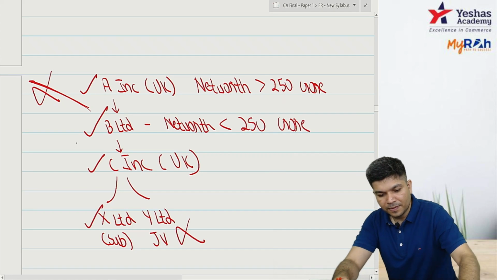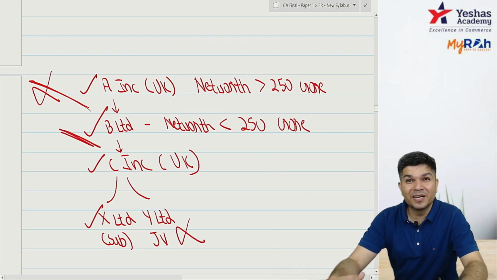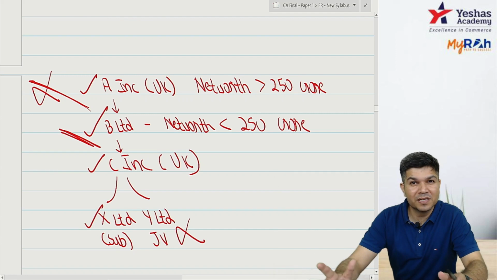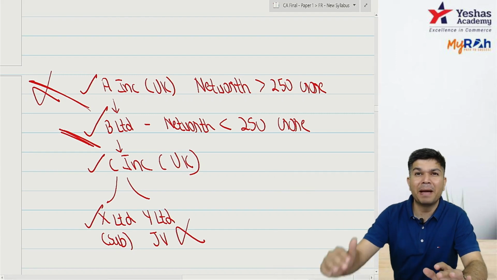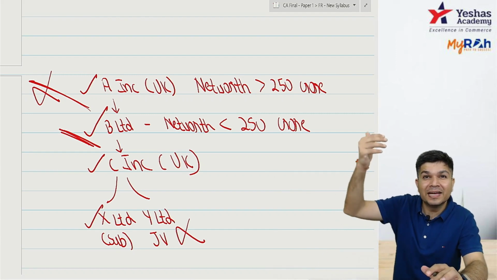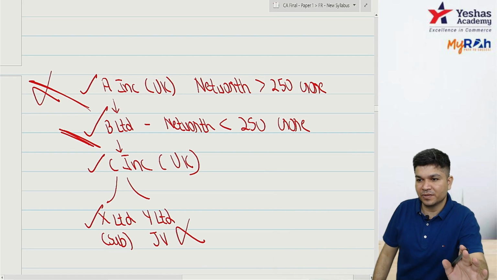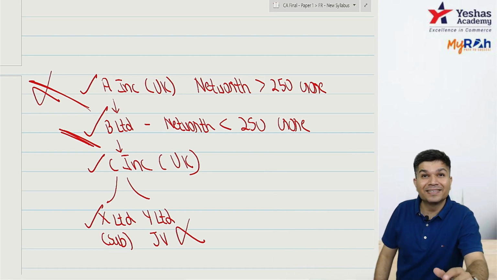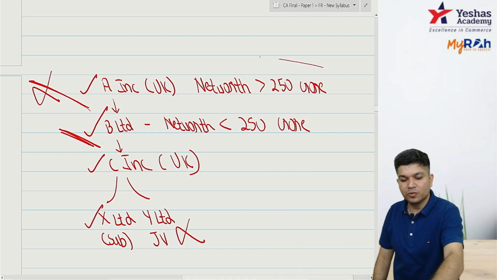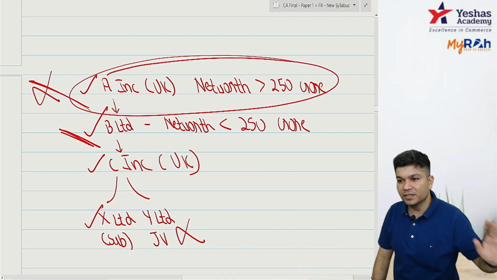See, B is in India, its net worth is less than 250 crore, assuming it's unlisted, IND AS doesn't apply. The parent's net worth is not to be seen. And the parent is abroad, no? So the foreign parent's net worth is of no use at all. Are you clear?